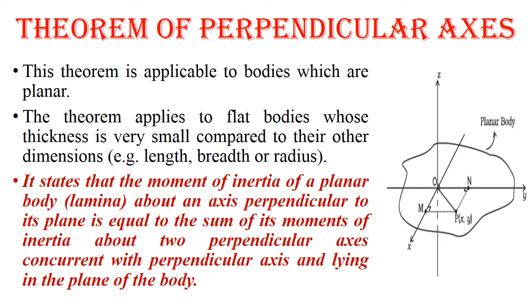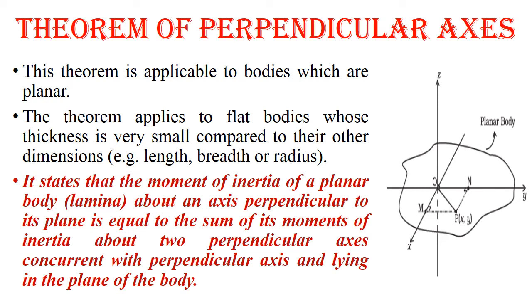This theorem may be stated as: the moment of inertia of a planar body about an axis perpendicular to its plane is equal to the sum of its moments of inertia about two perpendicular axes concurrent with the perpendicular axis and lying in the plane of the body.